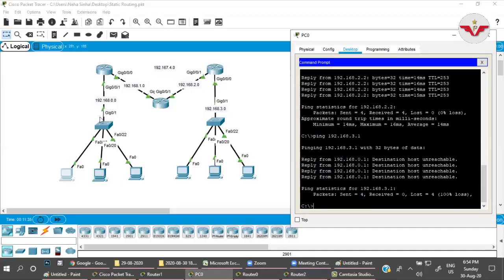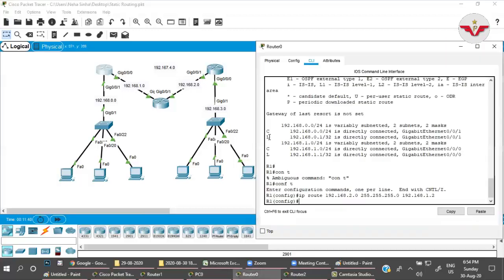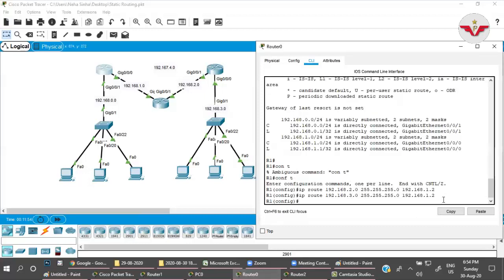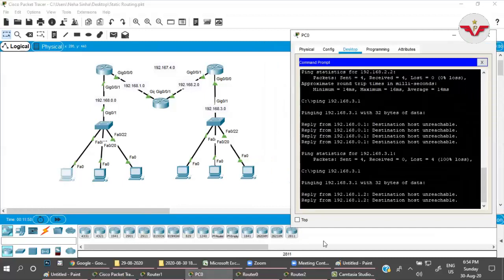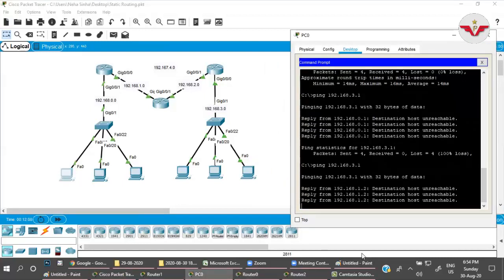Why? The packet is reaching this router R1. R1 does not have any information about 3.0 network. That is why you are getting that error message. So if I give another network 3.0, I'm just informing this router, if any packets come to you and want to reach 3.0, just forward it to that 1.2 only, right? Done. Let us try once again. Now the error message got changed.